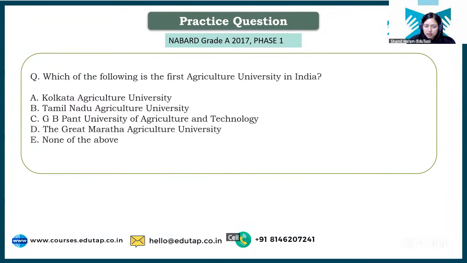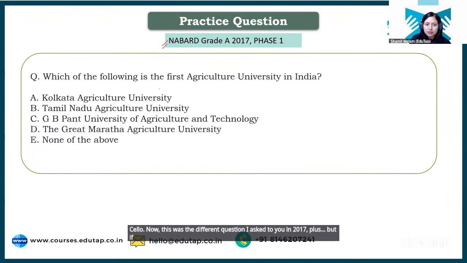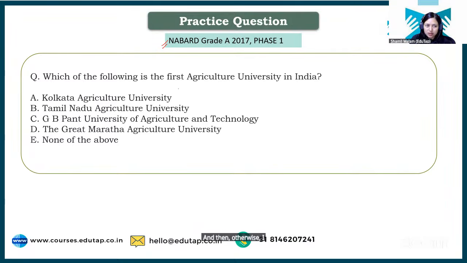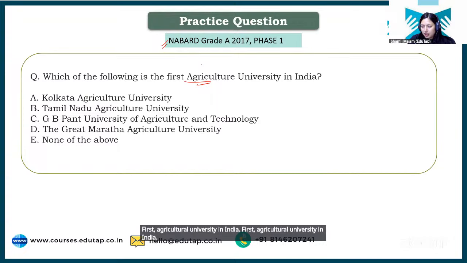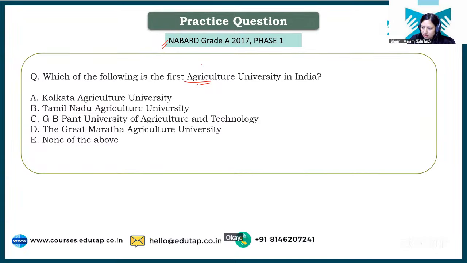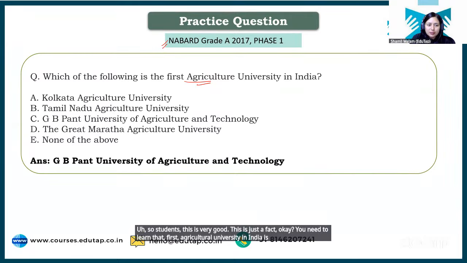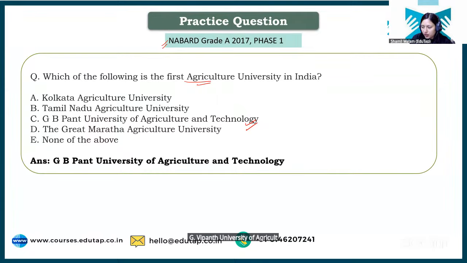Now, this was a different question asked to you in 2017. If you know the answer first, please try to give the answer, and otherwise I'll give you the answer here. Okay? First agriculture university in India. Okay, so students, this is just a fact. You need to learn that the first agricultural university in India is G.B. Pant University of Agriculture and Technology. Okay, so this was a question asked to you in your 2017 examination.